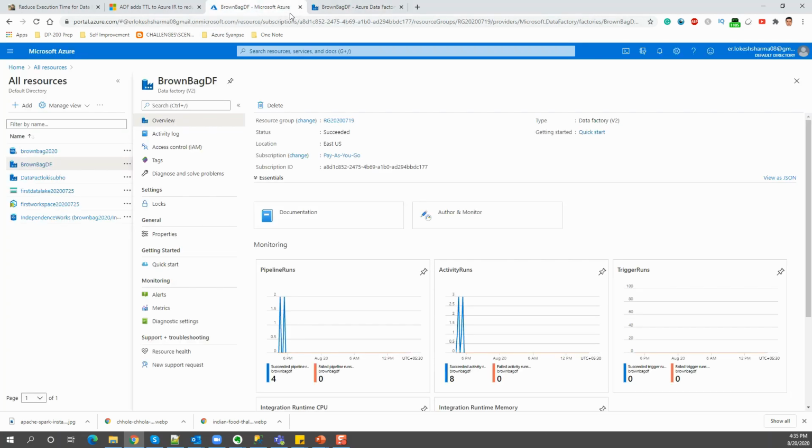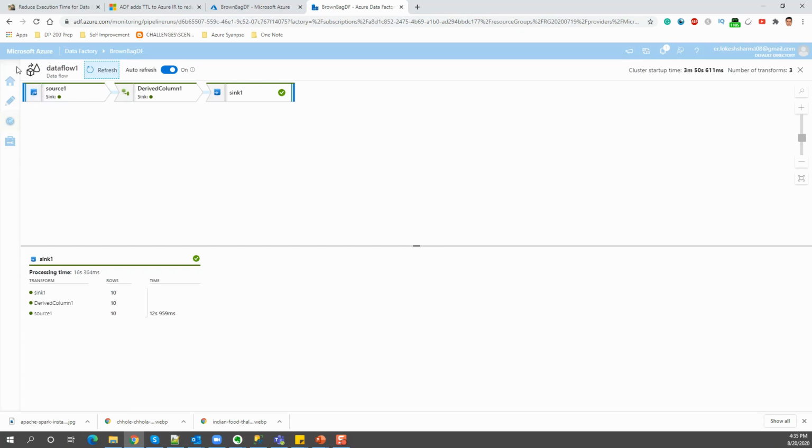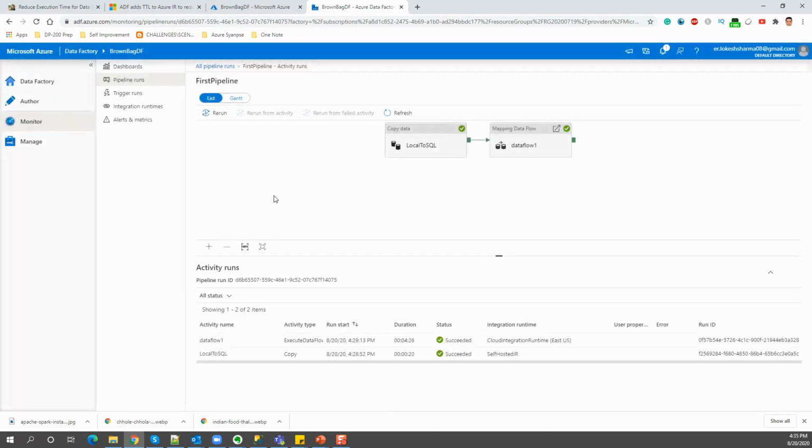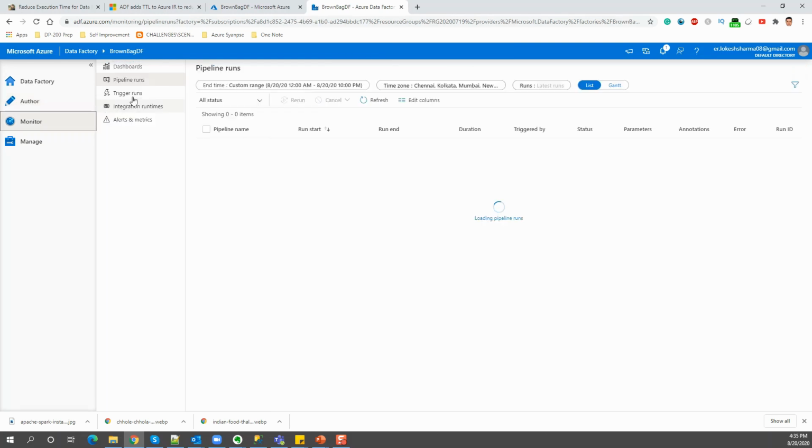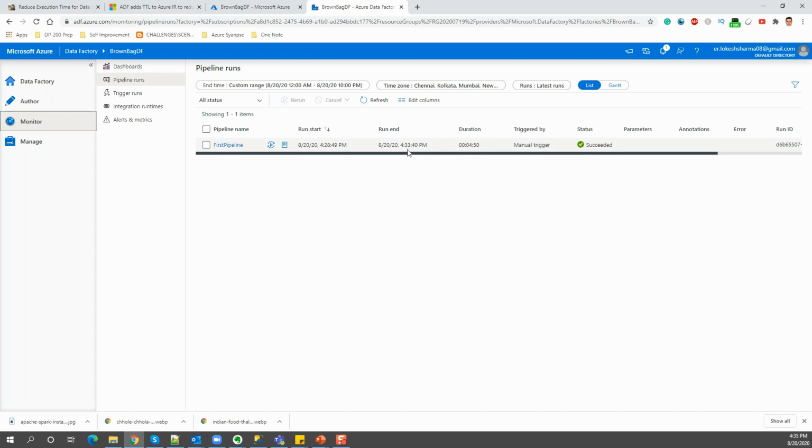So now we will try to run the pipeline again, and we will monitor the execution time. And as we saw before, the TTL has been set to 10 minutes. So if we again go to the monitor tab, which we are going to do now, you can see that the start time of the pipeline was 4:33.